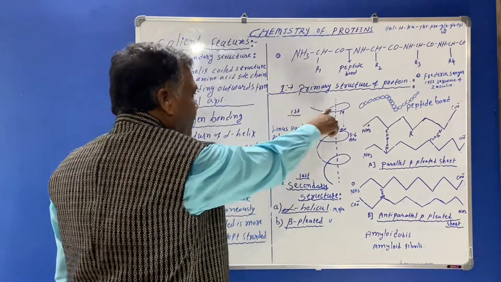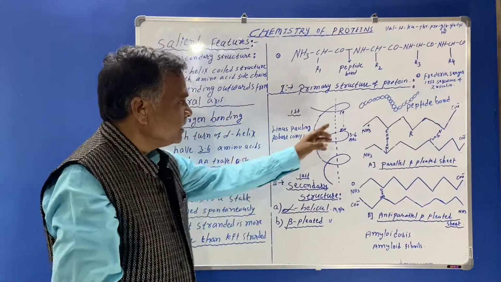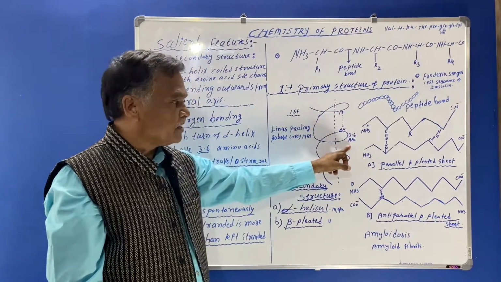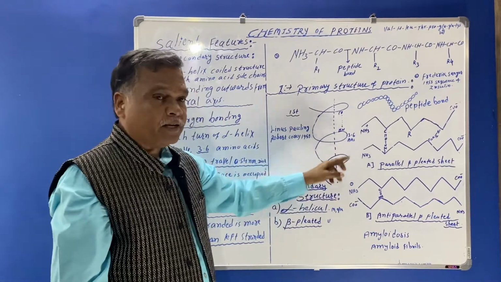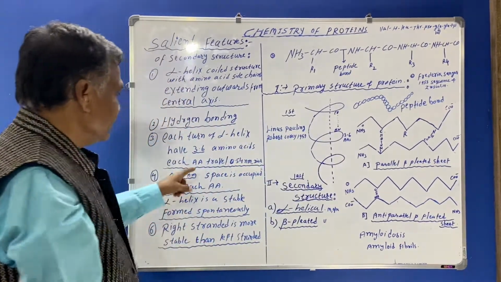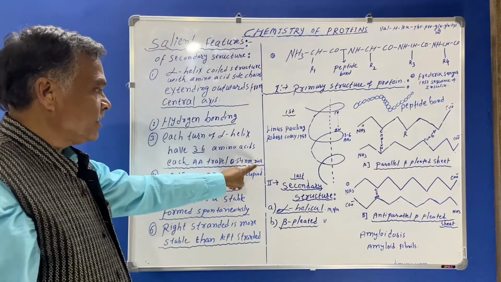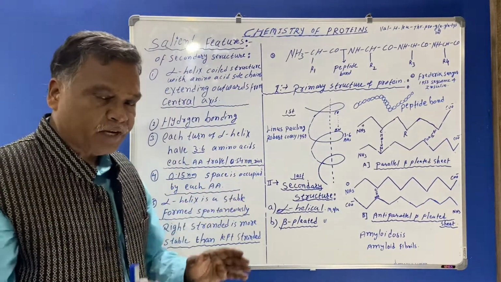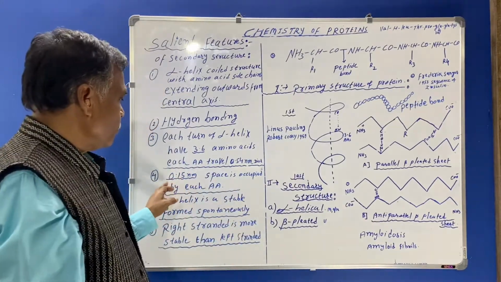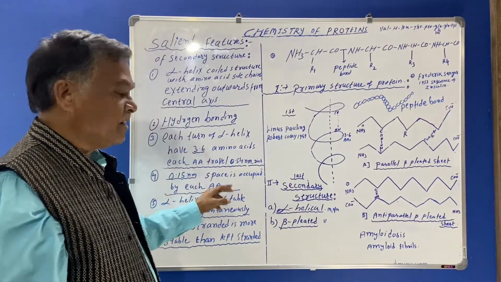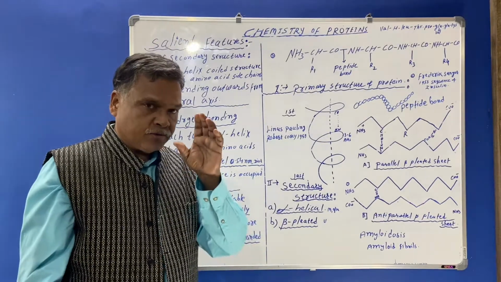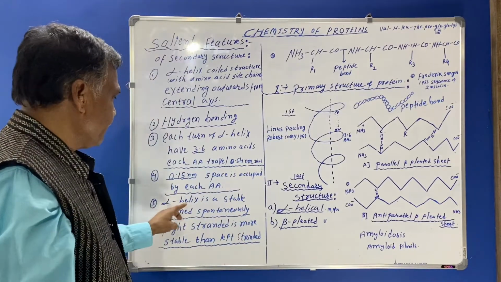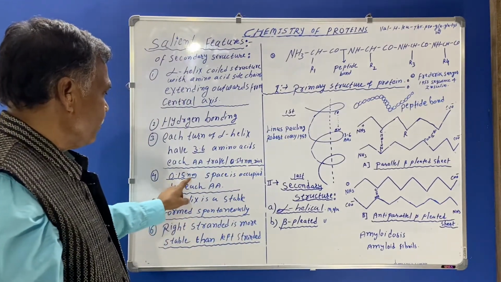In the helical structure, you must know that in each turn 3.6 amino acids are present and a 0.5 nanometer distance is covered, and each amino acid occupies 0.15 nanometer of space.